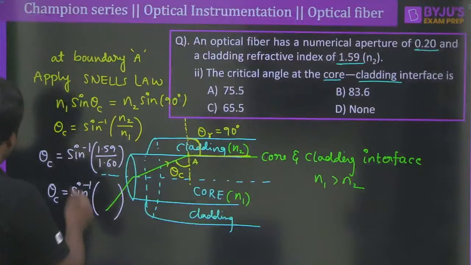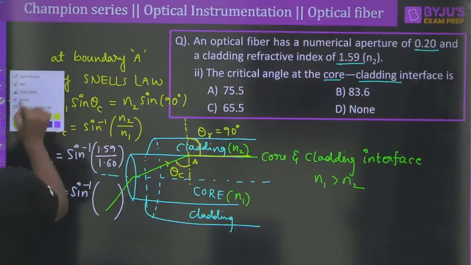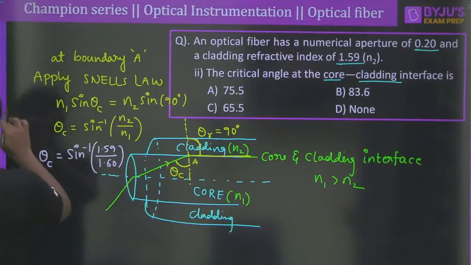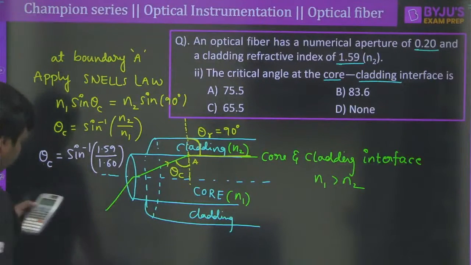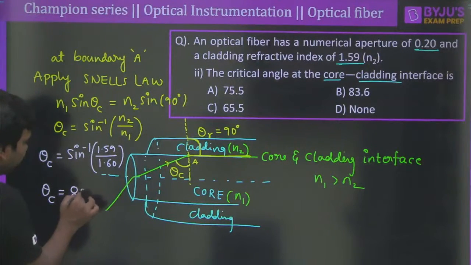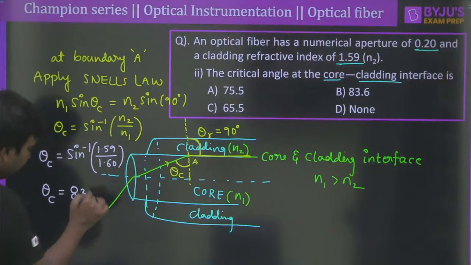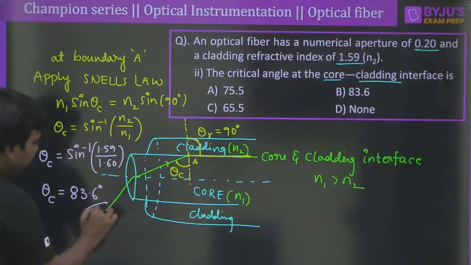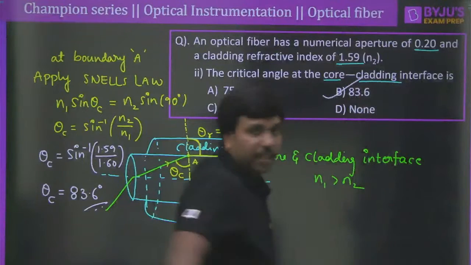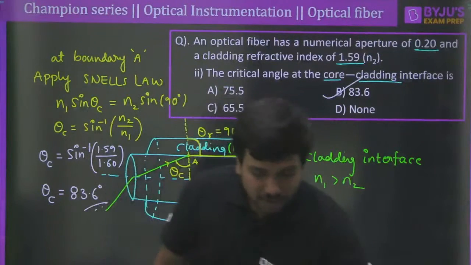So anyway, finally I am writing the final value, because I feel that you people are capable of doing this small calculation here. And what is the final answer we are going to expect here? The final answer is going to be theta c equal to 83.59. So let me write down simply 83.6 degrees here. Clear? So the final answer for this question is option B, that is 83.6 degrees.